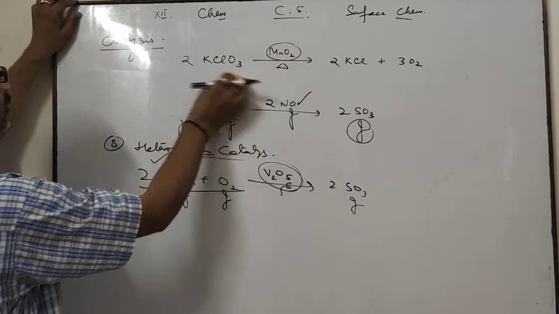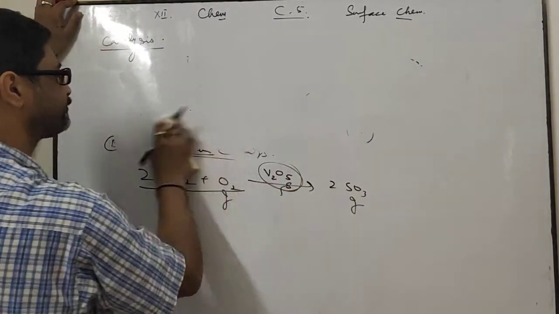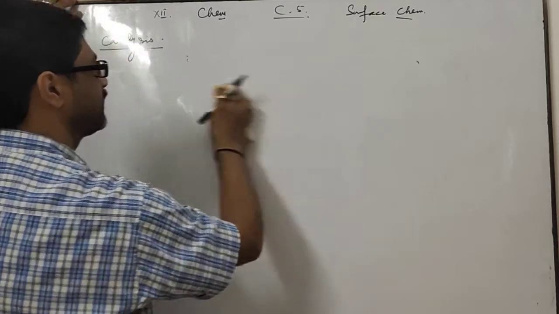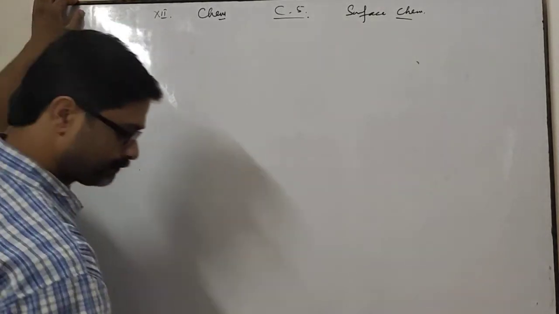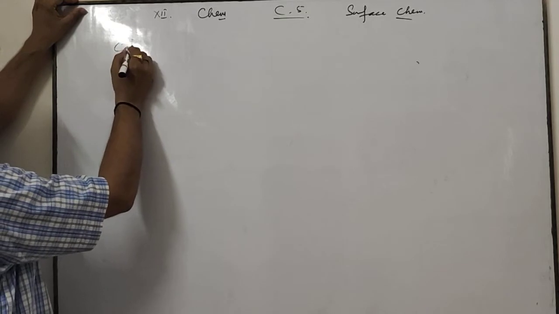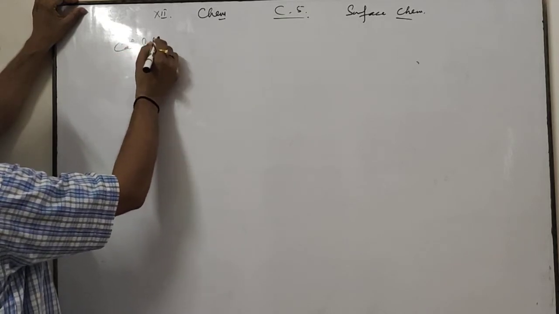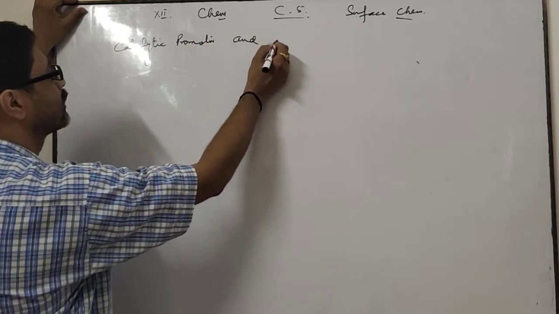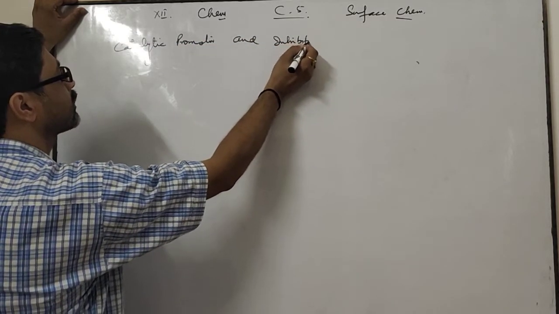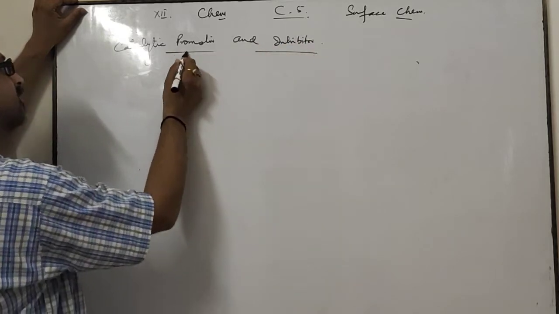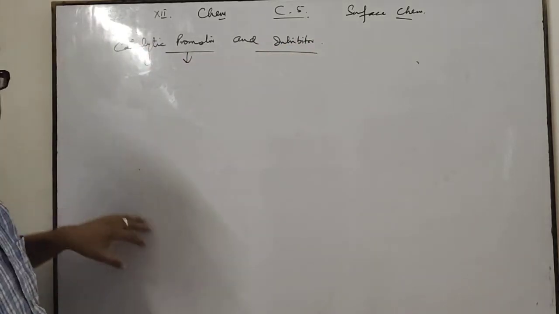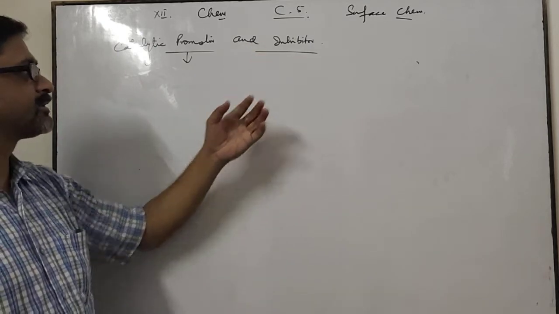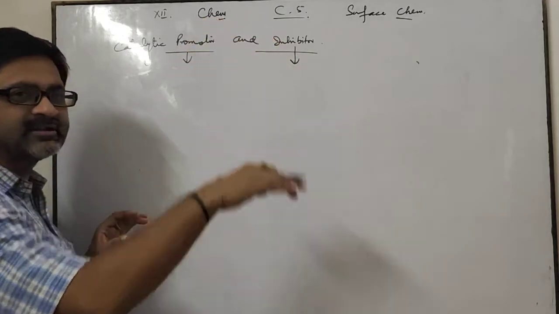Next topic I am going to discuss is catalytic promoter and catalytic inhibitor. As the name indicates, promoter means that compound which increases and inhibitor means that compound which decreases.